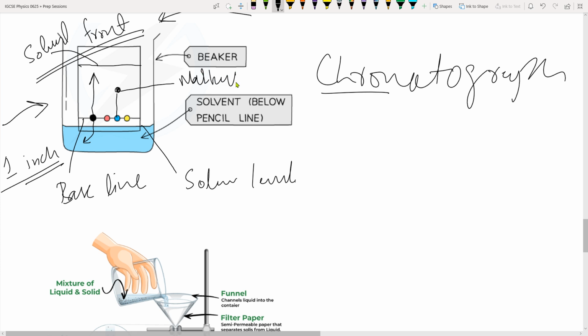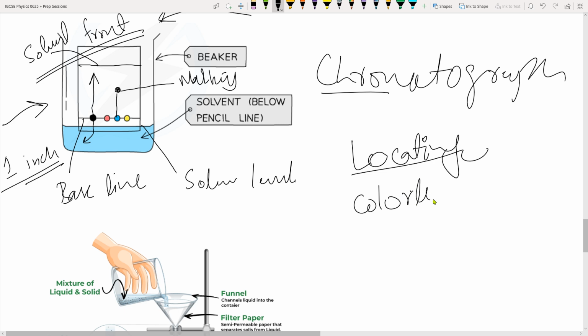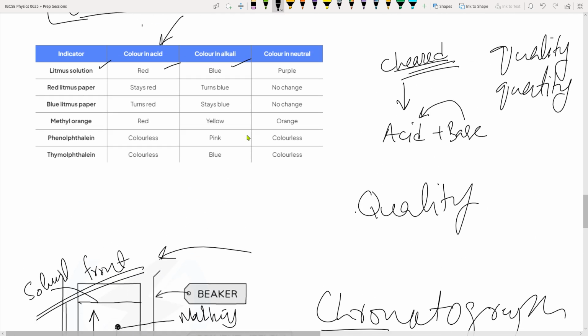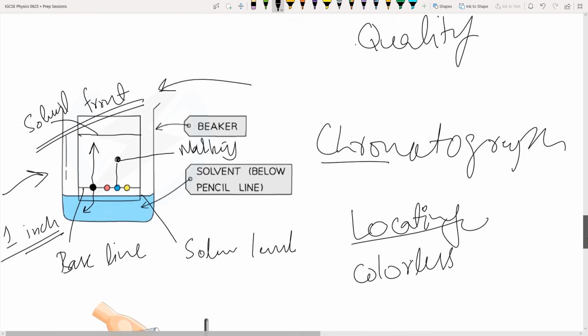Now if you remember, yesterday we were talking about the locating agent in polymer chemistry, where we were doing one question. I told you that the locating agent is very important. A locating agent is used for colorless compounds when done with chromatography. So what we do is use a locating agent, maybe these indicators of sorts, or any special reagent.